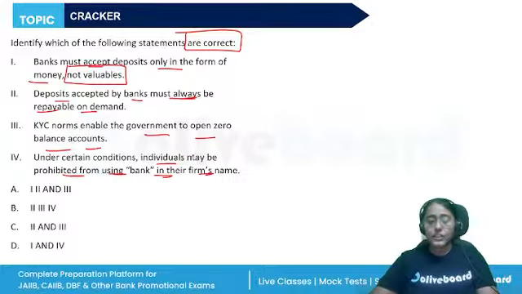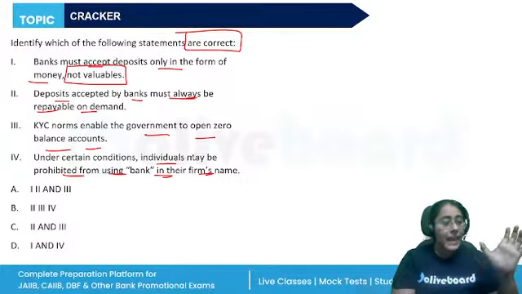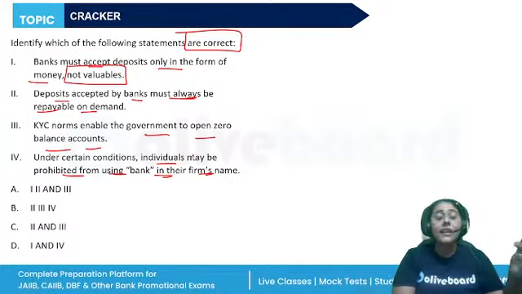So this question is easy. You'll get the answer easily if you remember the things that we have studied in our module A in the first unit. What is the definition of a bank defined under section 5B of our Banking Regulation Act? Any company involved in accepting deposits, giving advances, deposits which are repayable on demand. But are they always repayable on demand? No. We also have fixed or term deposit. So the second statement will be incorrect.